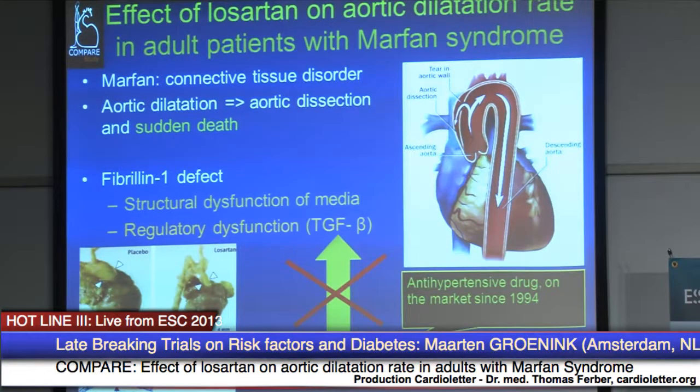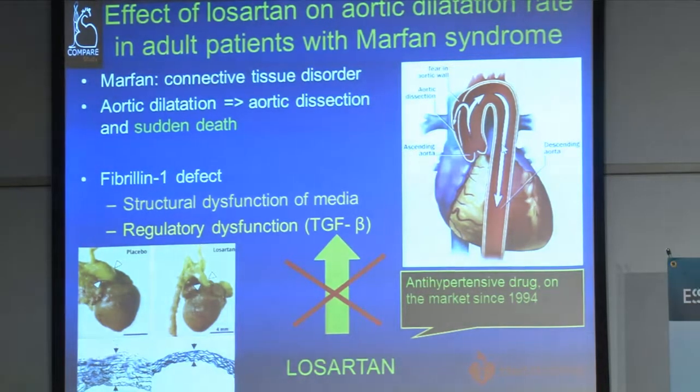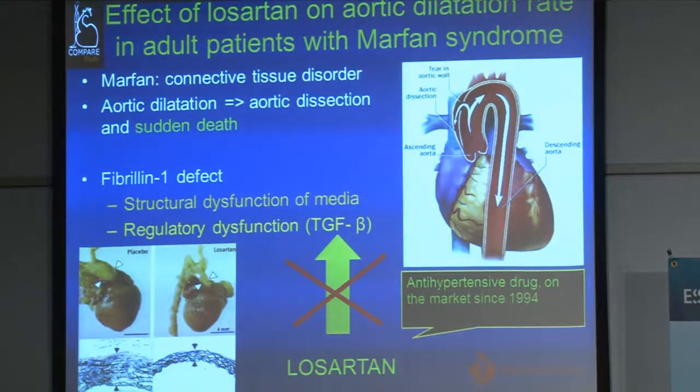The aorta being the great vessel arising from the heart, as you can see on the right-sided panel. So gradual aortic dilatation occurs in these patients until an aneurysm develops, and these aneurysms are prone for rupture or dissection, tearing of the wall, as you can see in this image, which is a very lethal event. So many of these patients walk around with their normal lives with a time bomb.